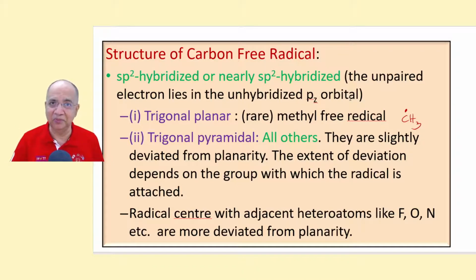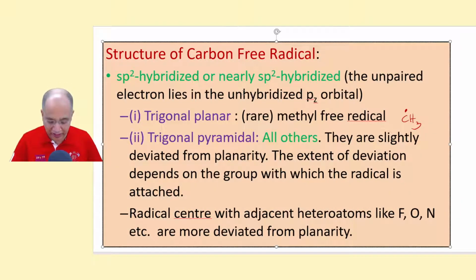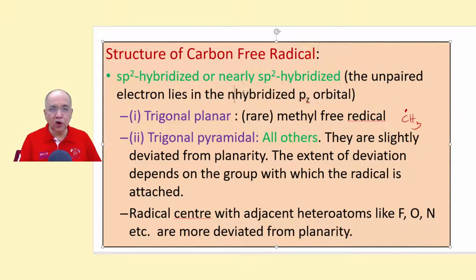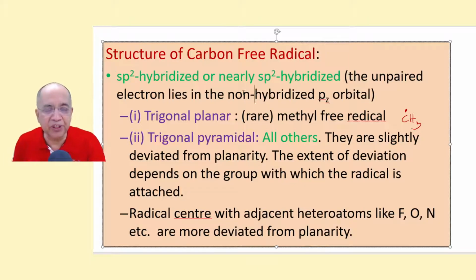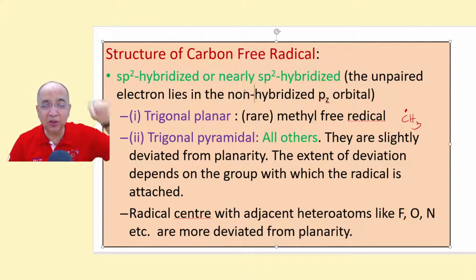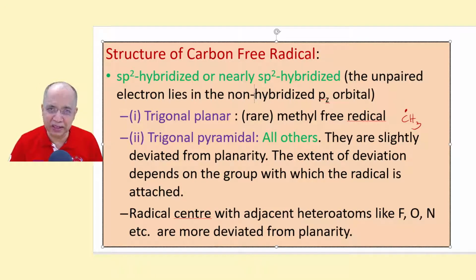But still, the hybridization is sp2 and the unpaired electron lies in a non-hybrid, or unhybridized, pz orbital, so that it can take part in further reaction. Got it? So don't take that unpaired electron as one steric number and make the hybridization sp3. It is sp2 because that unpaired electron is lying on a non-hybridized pz orbital, p orbital.